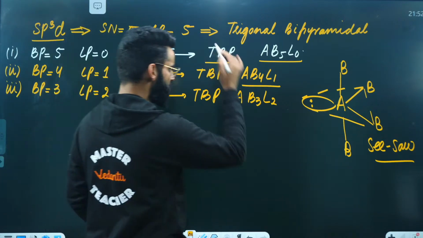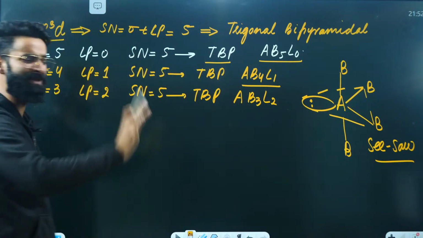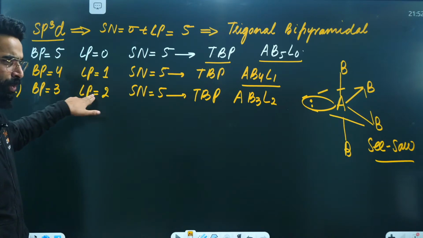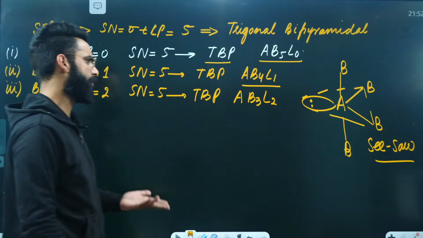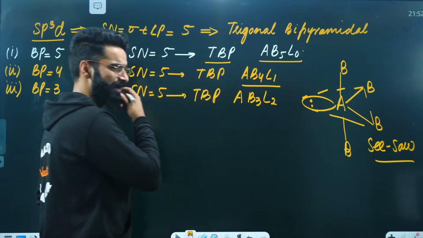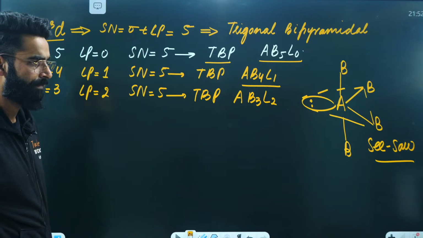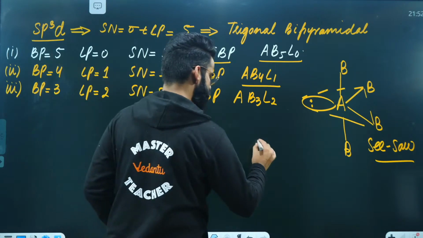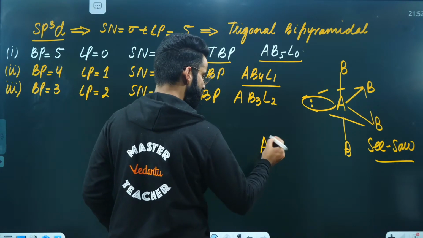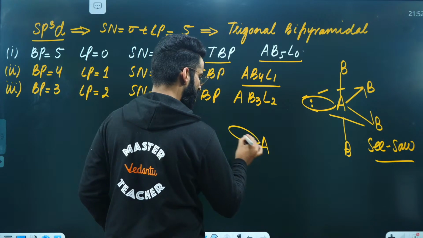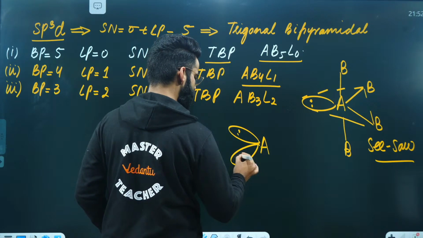How do we draw this? First of all, is its geometry going to be its shape? No way, because the central atom has 2 lone pairs. So what about its shape, people? See how its shape is going to be. This is A, with one lone pair at the equatorial position, and one more lone pair at the equatorial position.